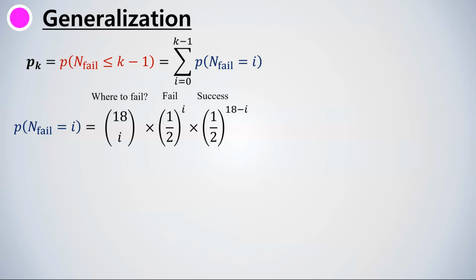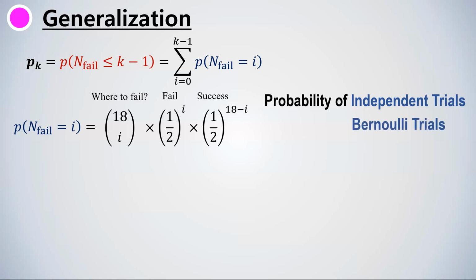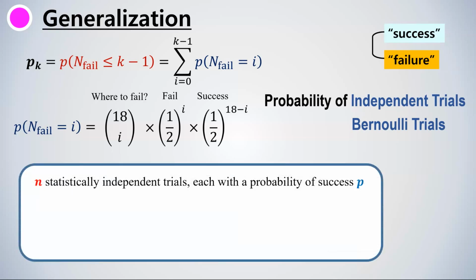This particular form of probability is often known as the probability of independent trials, or the probability of Bernoulli trials. This is the probability applicable to random experiments with exactly 2 possible outcomes, success and failure, in which the probability of success is the same every time the experiment is conducted, which means that the trials are independent. For the general expression, consider an experiment of n statistically independent trials, each with a probability of success p.